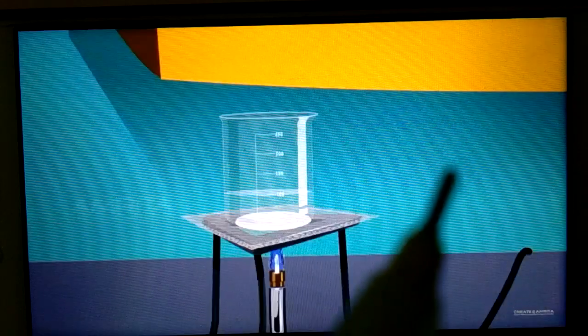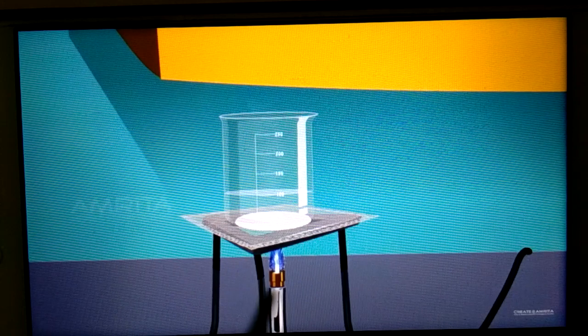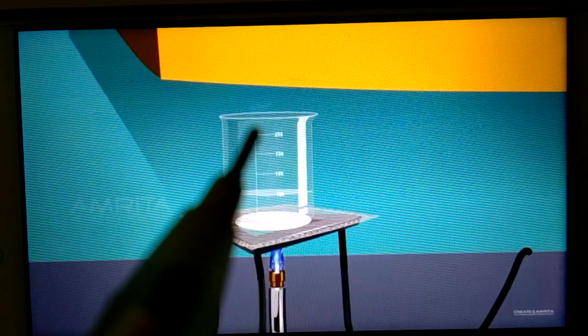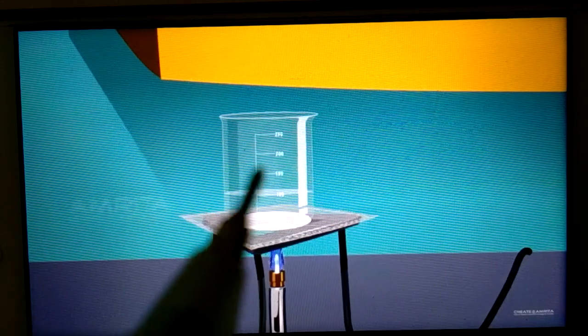You have to start heating water kept in the beaker. Nearly 100 ml water is started heating here in this way. Now you can see here properly the steam is coming out little bit. So you have to heat in such a way.